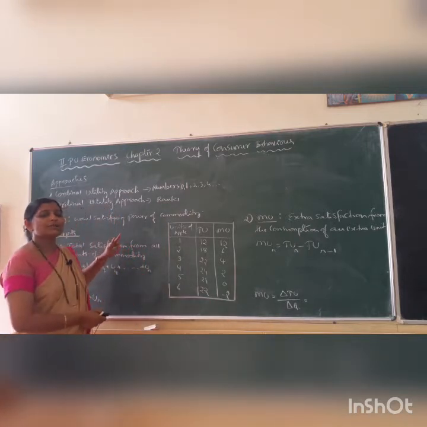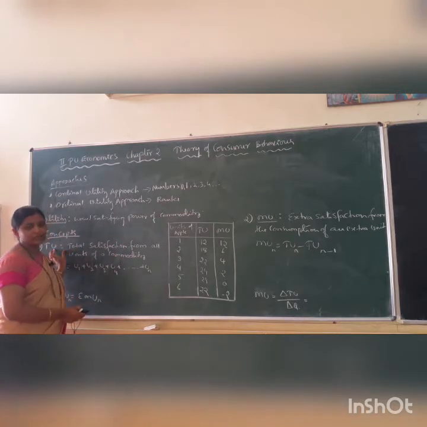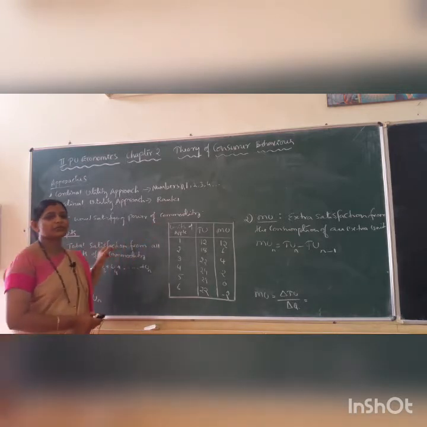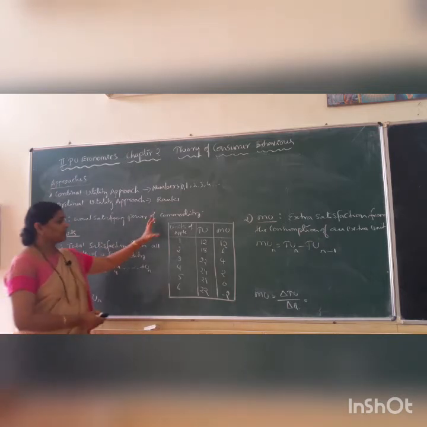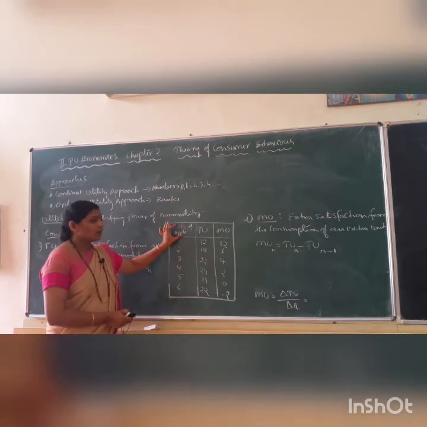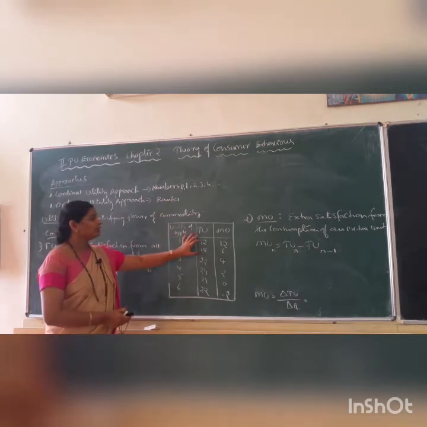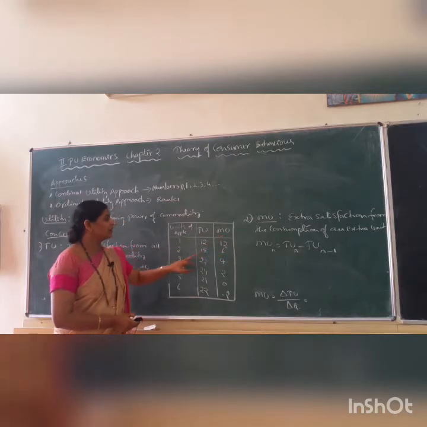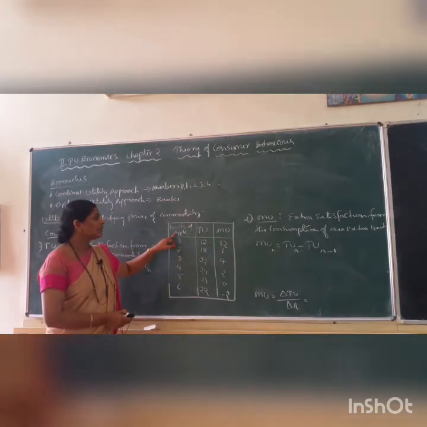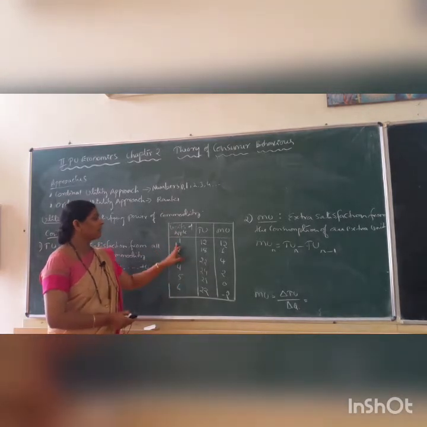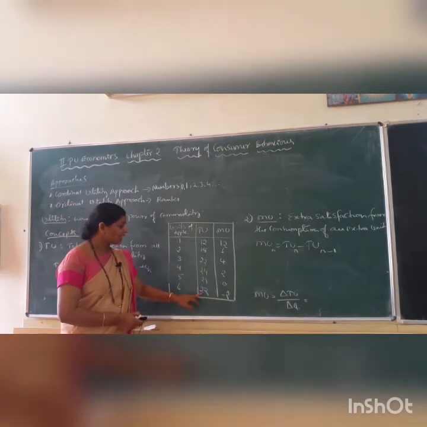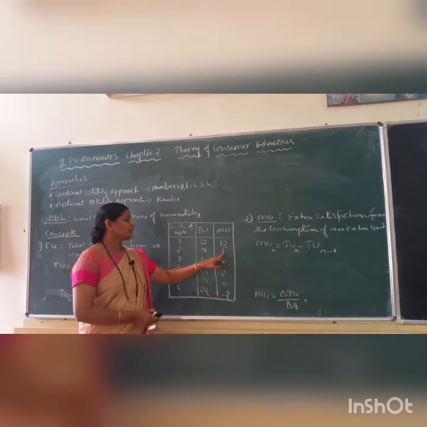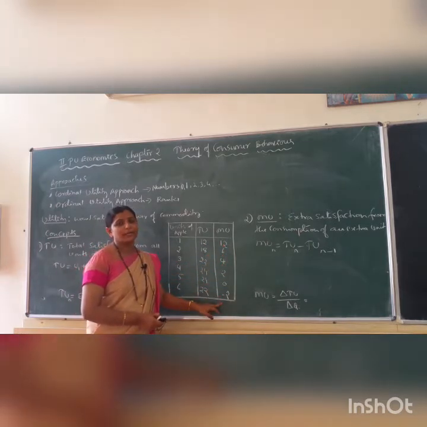So there are two concepts of utility. First one is total utility and second one is marginal utility. So what is this total utility? I have written a table here. This column shows units of apple, total utility, next marginal utility. Consumer consumes certain units of apple, first, second, third, fourth, fifth, sixth. It gives him total utility like 12, 18, 22, 24, 24 and 22. Marginal utility 12, 6, 4, 2, 0 and minus 2.